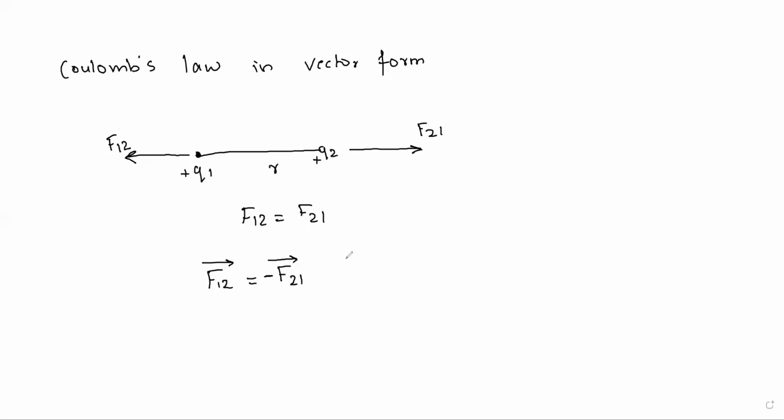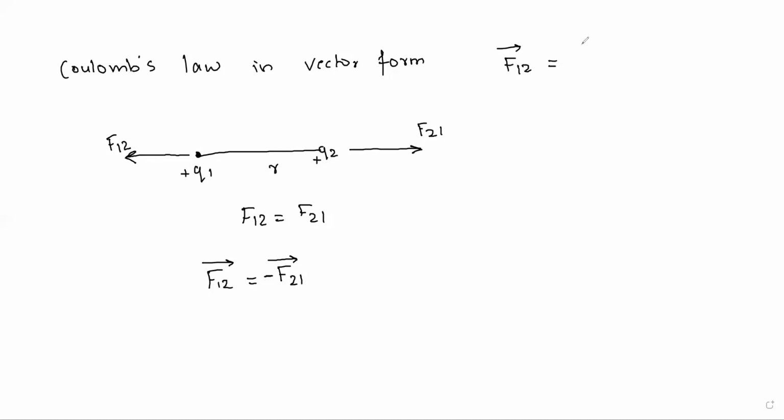So what might be the expression for this? This is an equal and opposite force acting. So how can we write the expression of Coulomb's law in vector form? Now let us consider F12. So just consider vector F12. How will you write it?